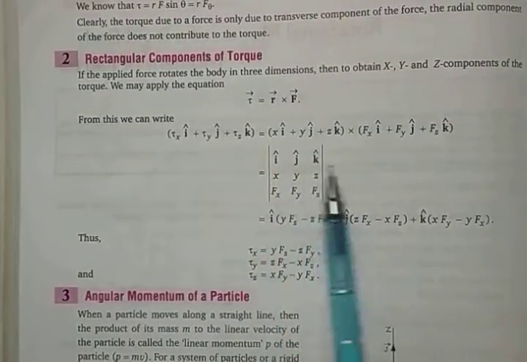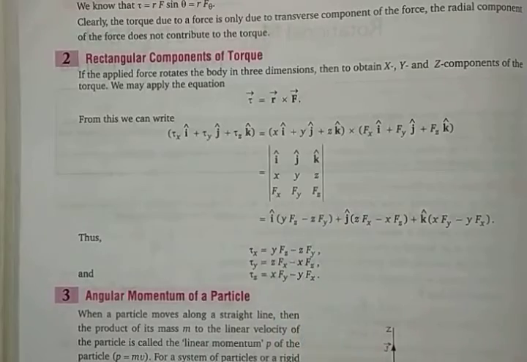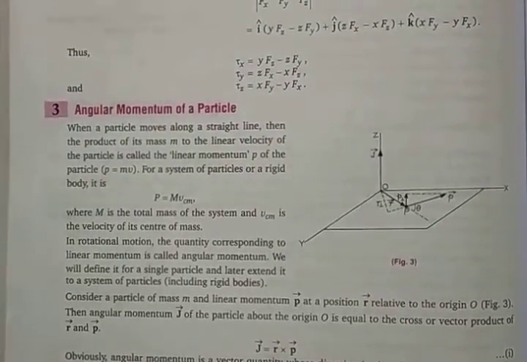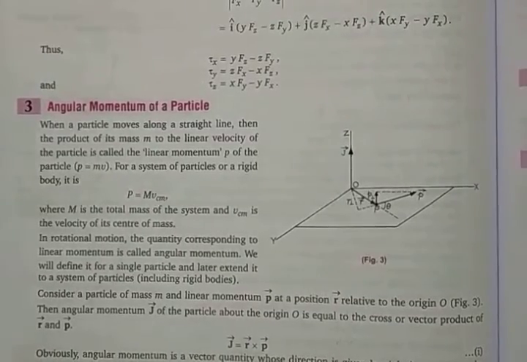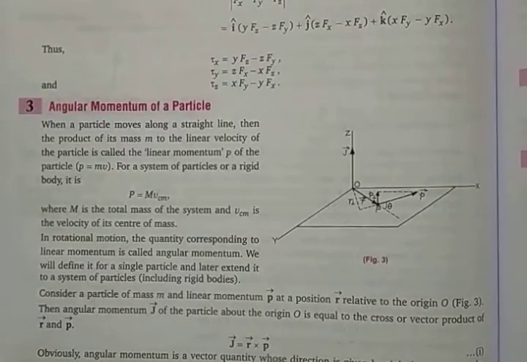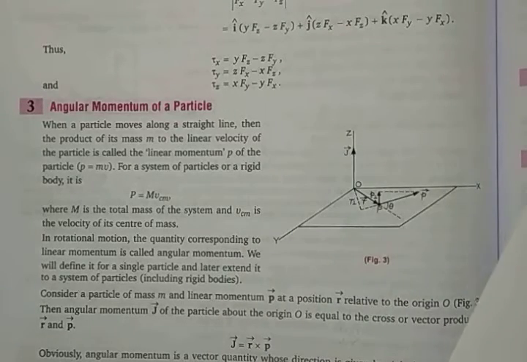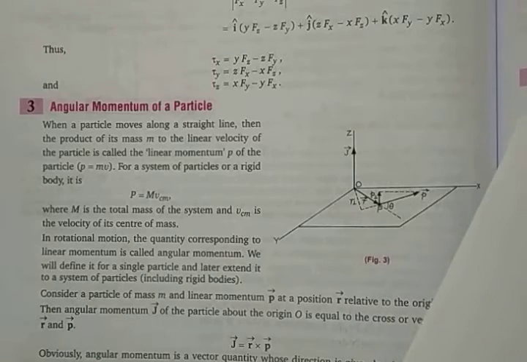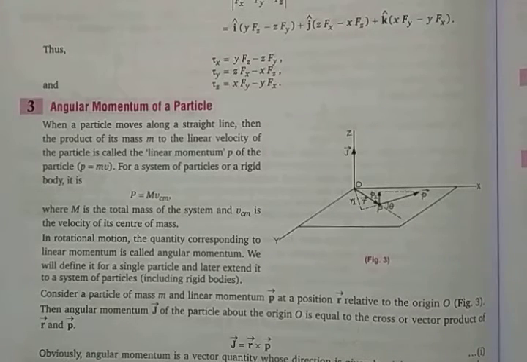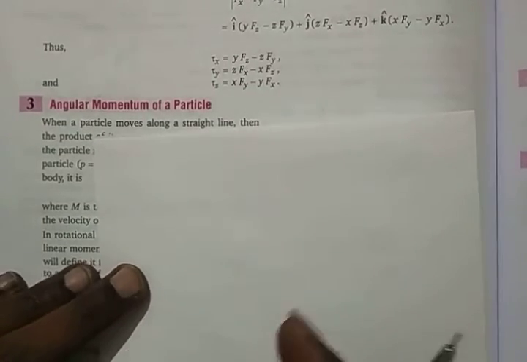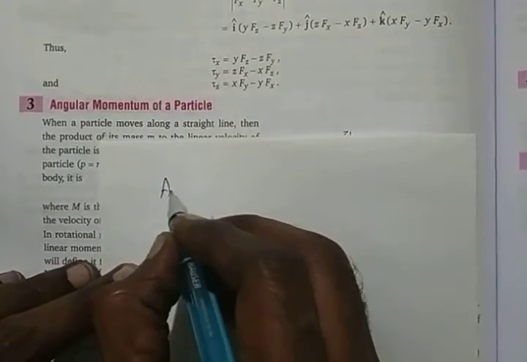R cross F, you know it is a cross product, we have already done this one, you need not do that one. We will move forward to the next one called angular momentum. So I hope you understood about torque. If you have not understood, we will go back to torque a little more later, another time. If you already understood, it's great. Please read this one. Now we'll go to the next one, called angular momentum of a particle.